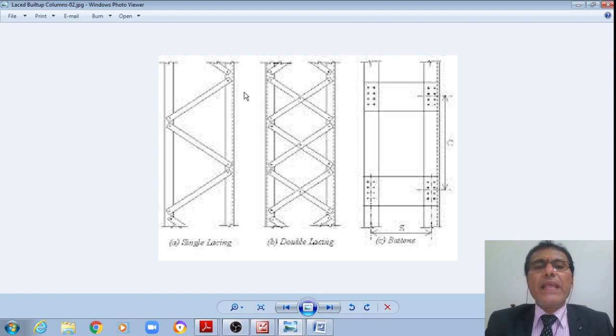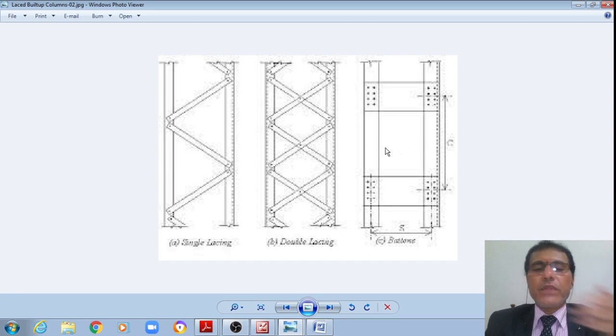It may be four angles, or two channels facing each other, or two I sections side by side, connected by means of lacing or battens.